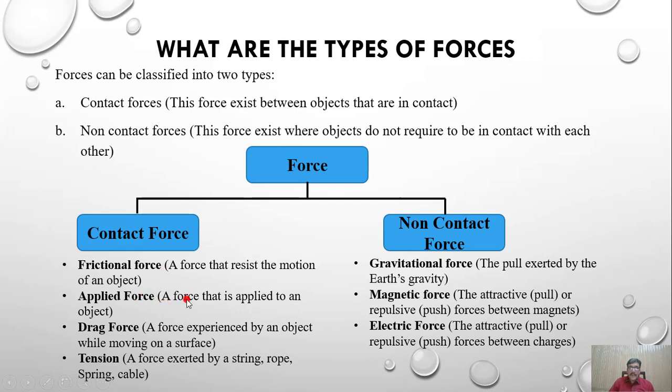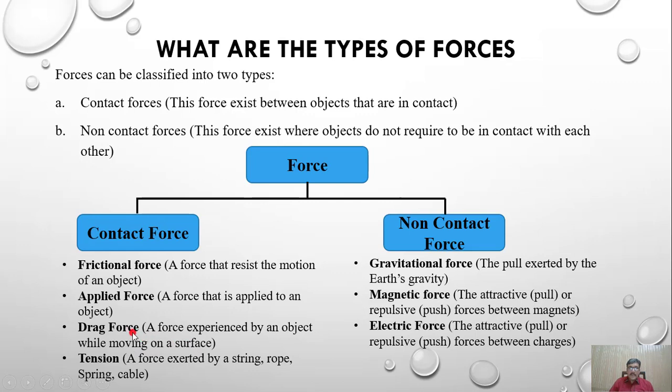Applied force: whenever a force is applied to an object, that is also a contact force. For example, we open a door, we close a door, we have contact with that door while applying the force. So that is also a contact force. Drag force: a force experienced by an object while moving on a surface.